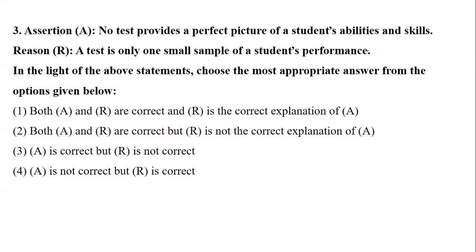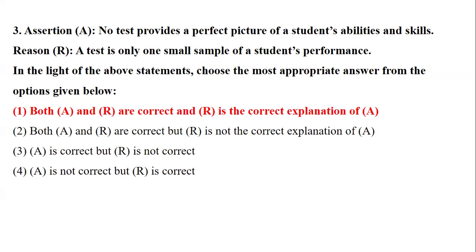The reason is: a test is only one small sample of students' performance. The reason is saying that because a test is not the entire mapping of the students' ability and skills. It is just a sample of students' performance. So whether the assertion is correct, the reason is right, wrong, whatever it is. When we read, your assertion is correct, and even the reason given to the assertion is also correct, because a test does not signify the entire picture of the student. It is just about the student's performance, right?